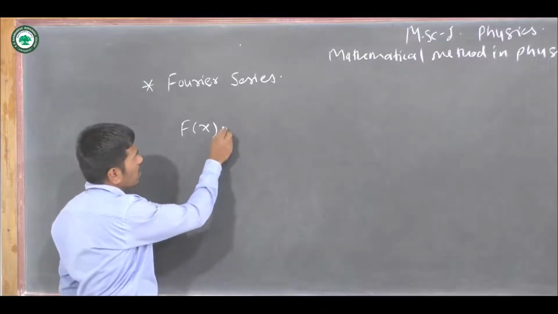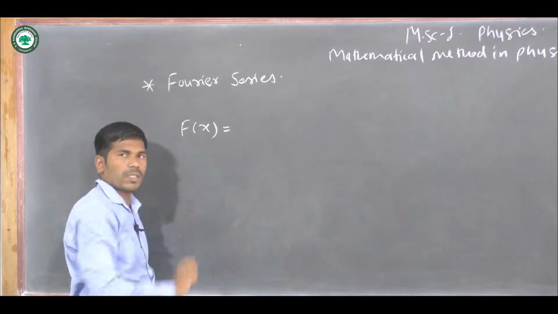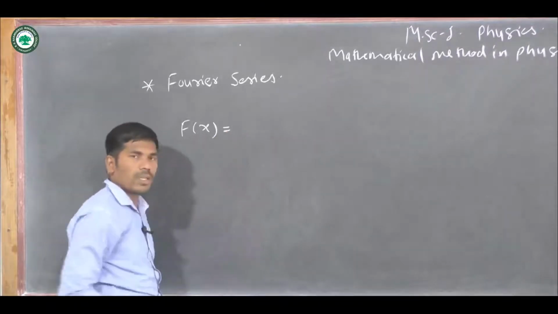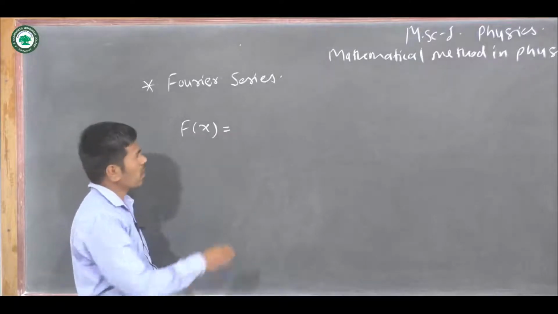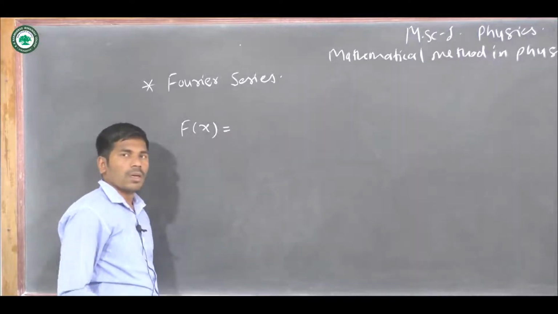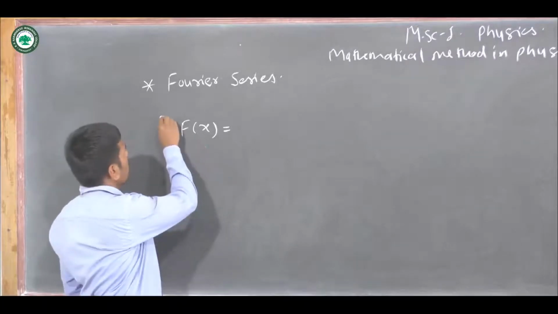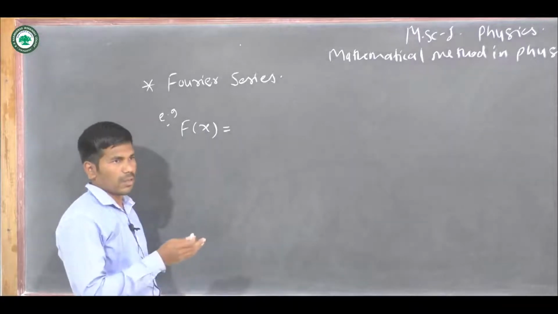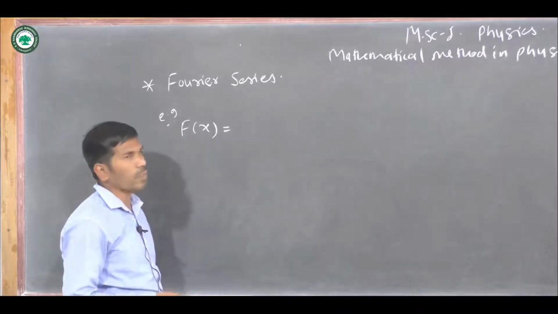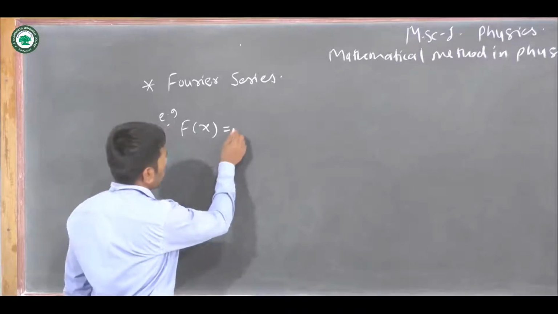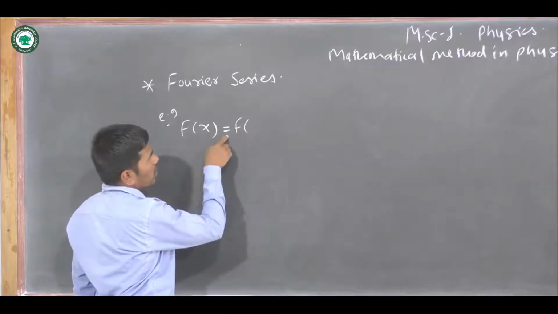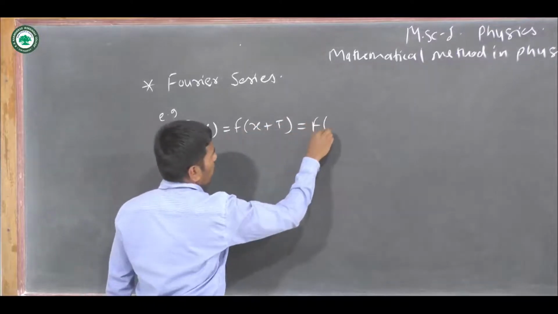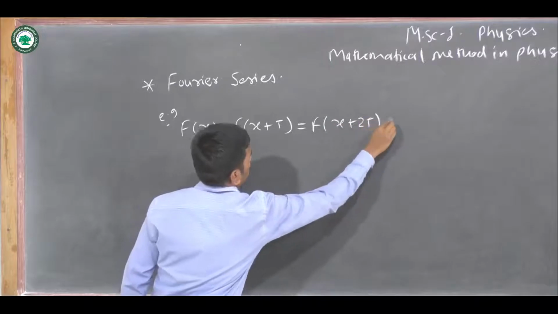We say f of x is periodic when it repeats itself at equal intervals. Examples of periodic functions are sin x and cos x with period 2 pi. So f of x repeats itself like f of x is equal to f of x plus T is equal to f of x plus 2T and so on.